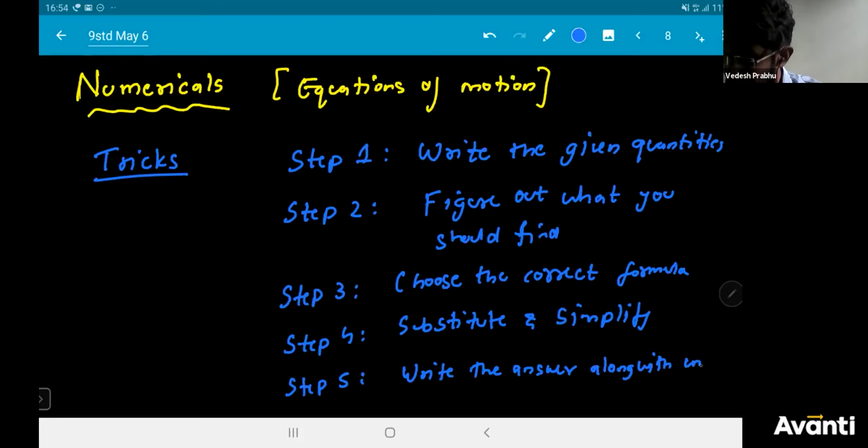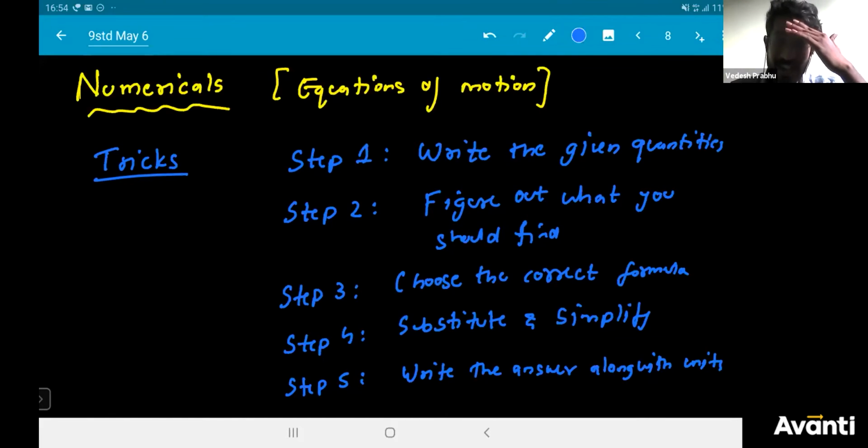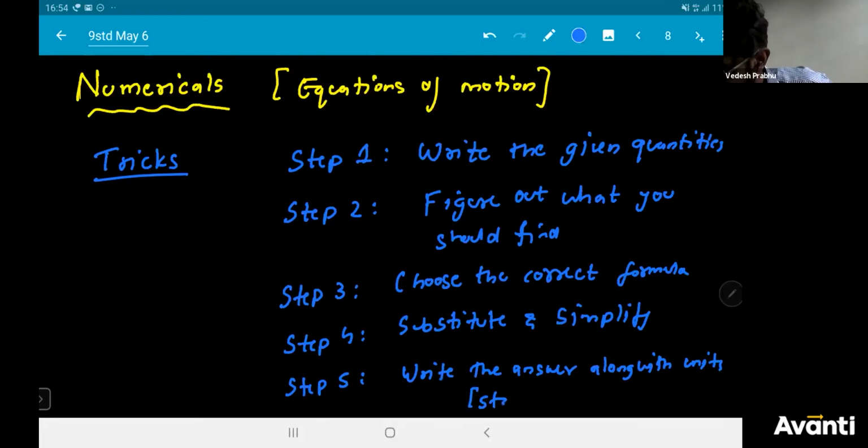Do not forget to write units. Sometimes it so happens that we're so happy that we got the answer that we do not mention the units. Hence it's important that you write the answer along with units in the form of a statement. If you can write the statement, that is even more wonderful.